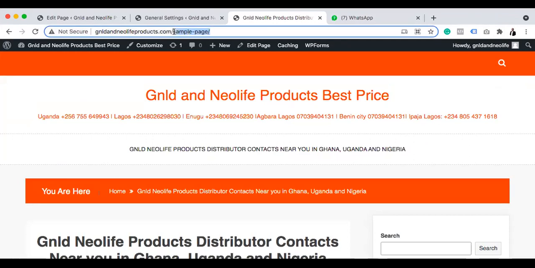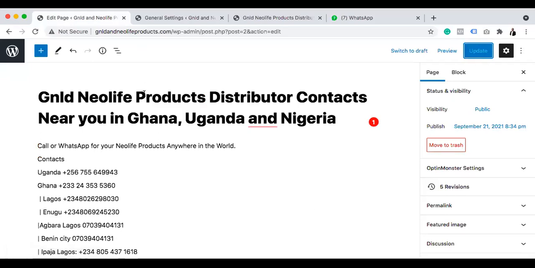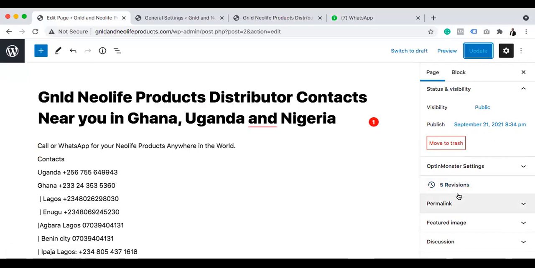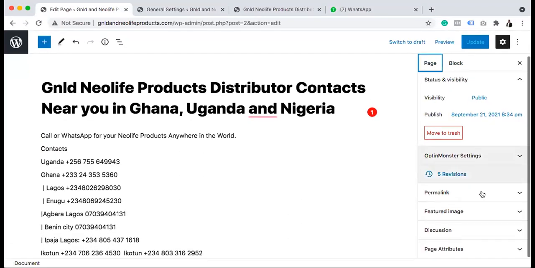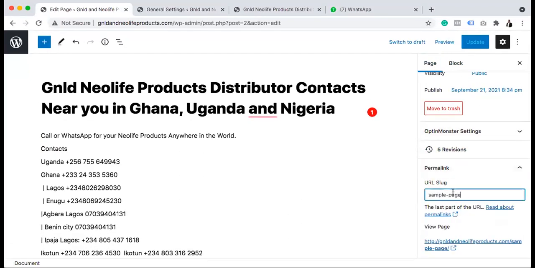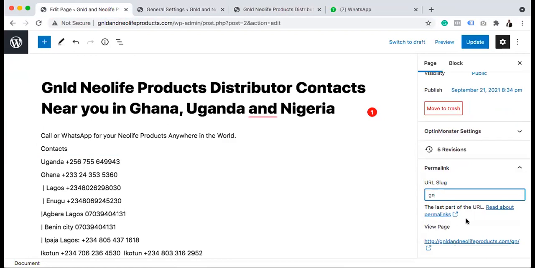And this page that is called "sample page", that's not nice. So the permalink, if that is what is going to be there, I might need to actually change it. Look at this, it's a permalink that says sample page. Although people will not see it, I know what I'm saying. This is not nice, so I'm changing it now.